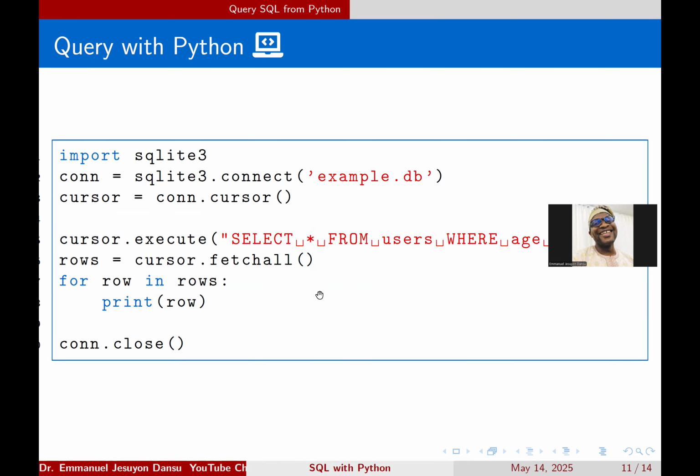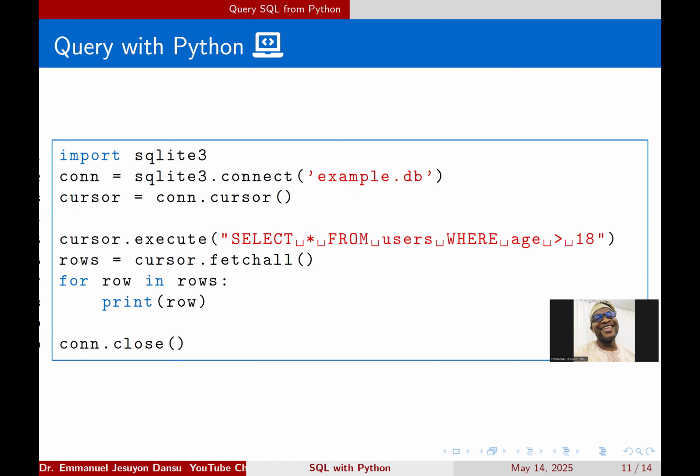Okay. Then how do you query with Python now? You have already imported sqlite3, you have connected to the database called example, and then you have created a cursor. And then you can now do cursor.execute. This is how you run an SQL query inside of Python, maybe using Jupyter Notebook.